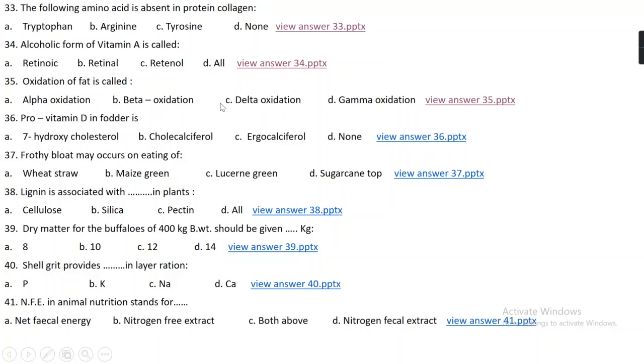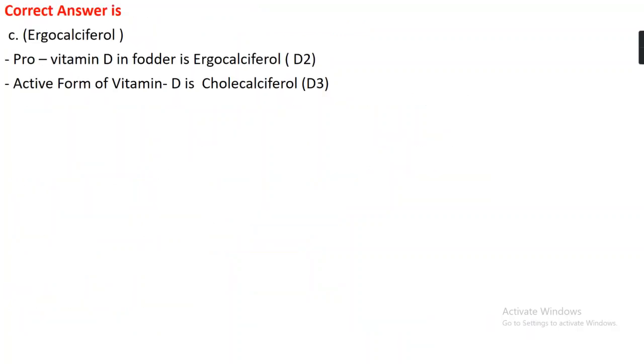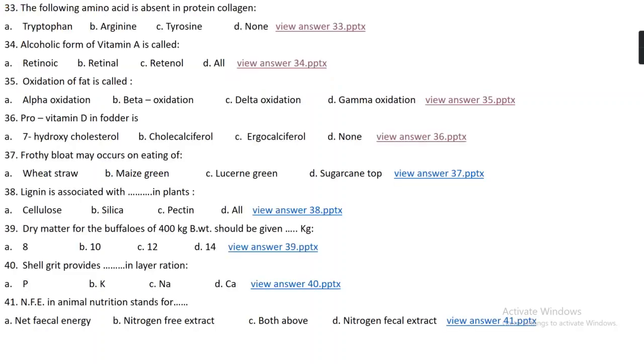Question number 36. Provitamin D in fodder is option A 7-hydroxycholesterol, option B cholecalciferol, option C ergocalciferol, or option D none. The right answer is option C, that is ergocalciferol. Provitamin D in fodder is ergocalciferol, which is D2, which is converted into the active form of vitamin D, which is D3, that is cholecalciferol.